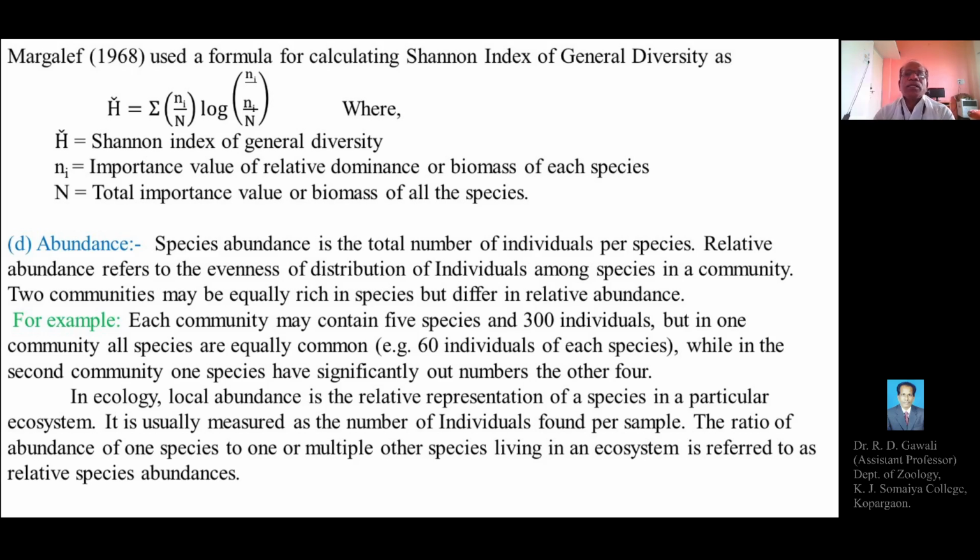Margalef in 1968 used a formula for calculating the Shannon index of general diversity.